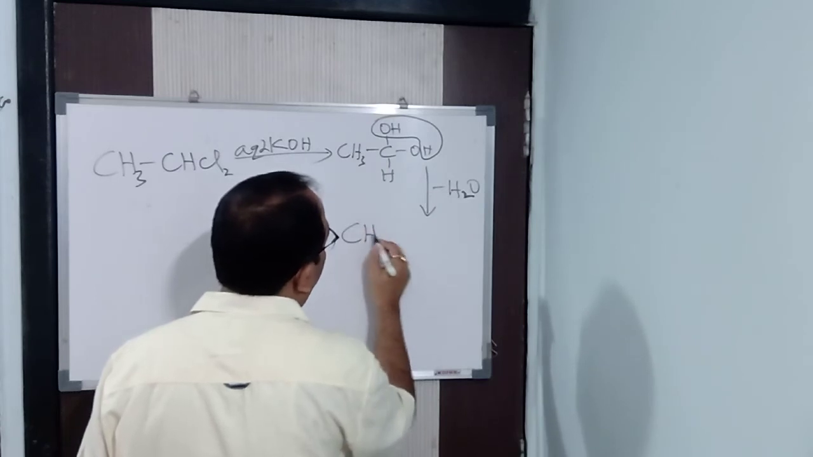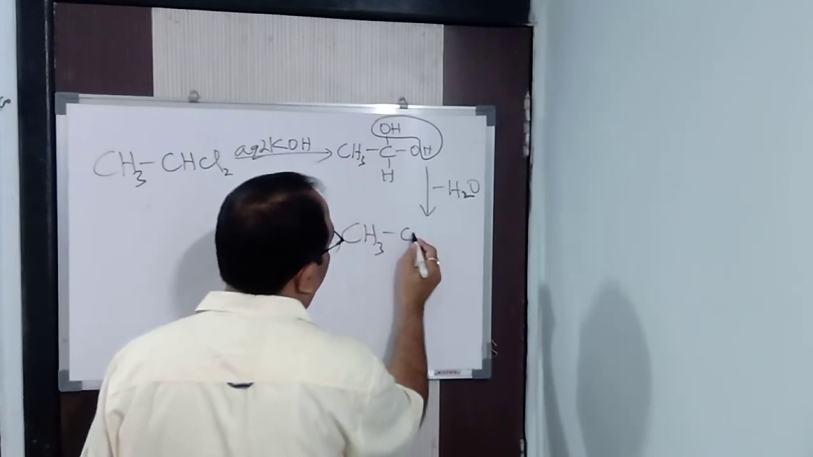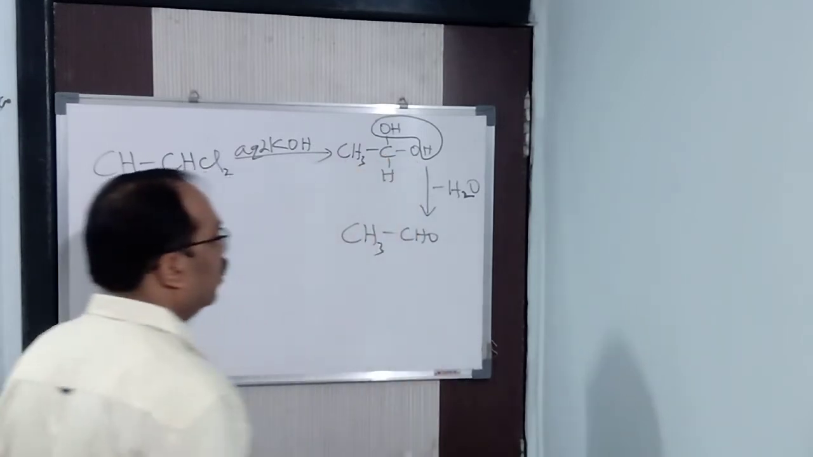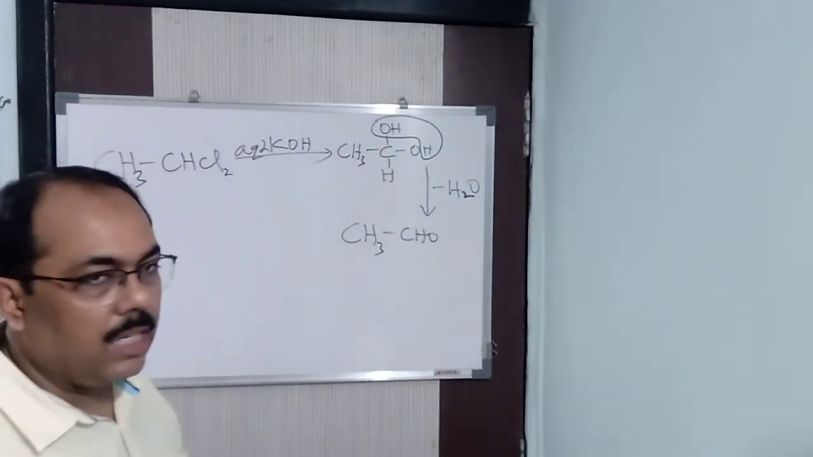And what do you get as the product? CH3, and what is that? Nothing but CHO. See here, CH3CHO. So in this way you get acetaldehyde.